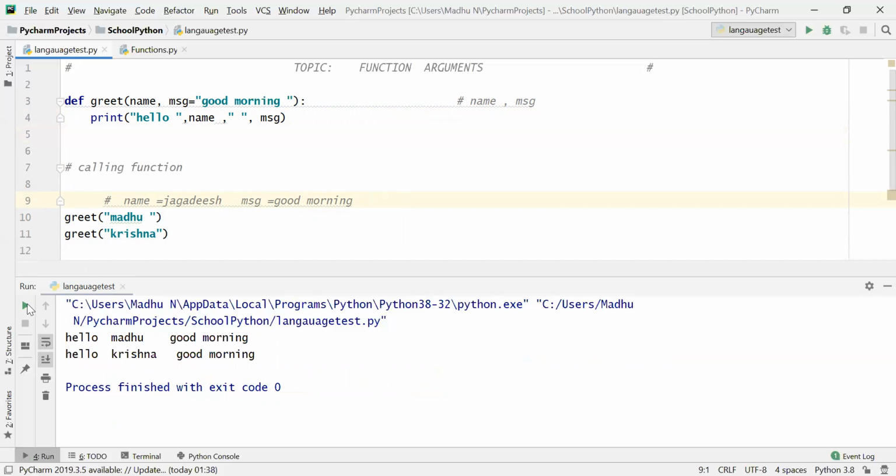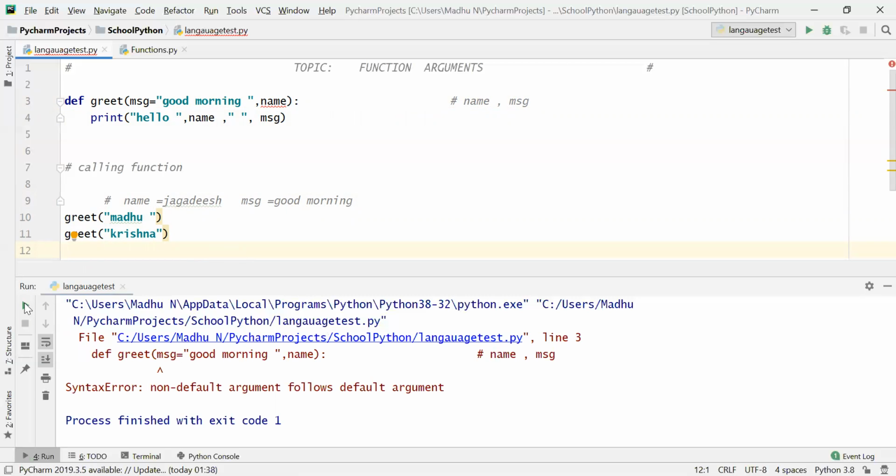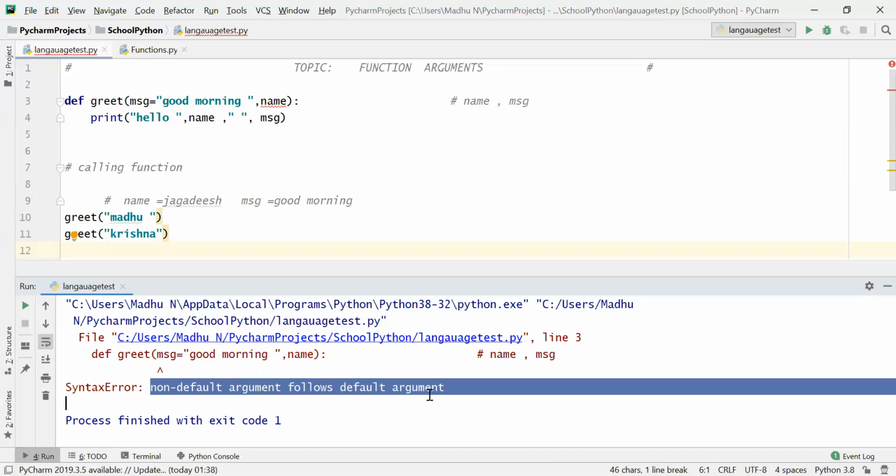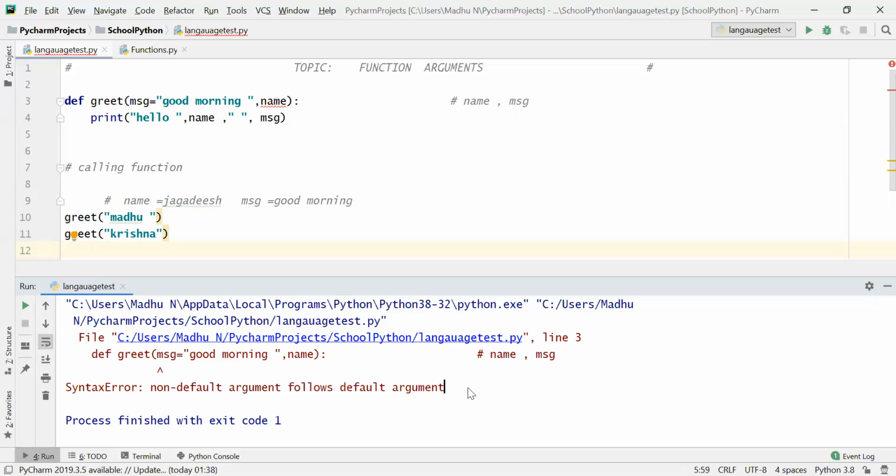So this is about default arguments. Now, if I change the parameters like this, message is good morning, comma, name here. Does it work? No, it will not work because a non-default argument follows a default argument.